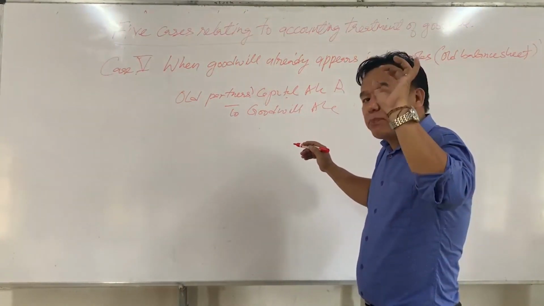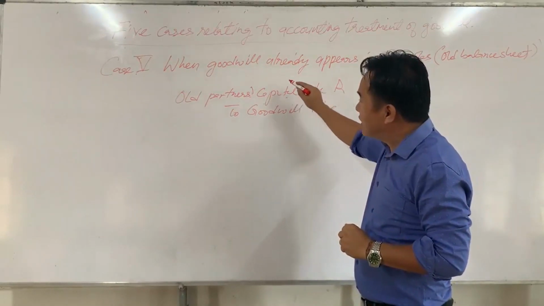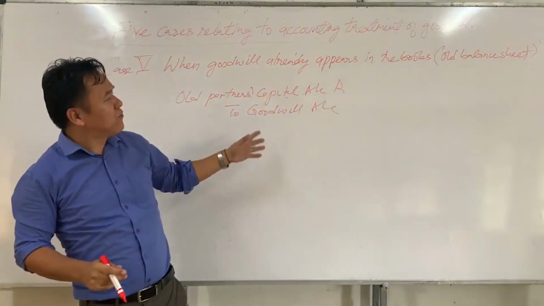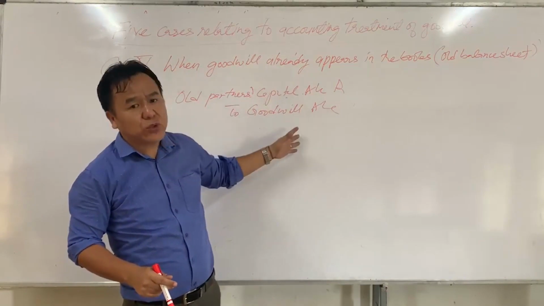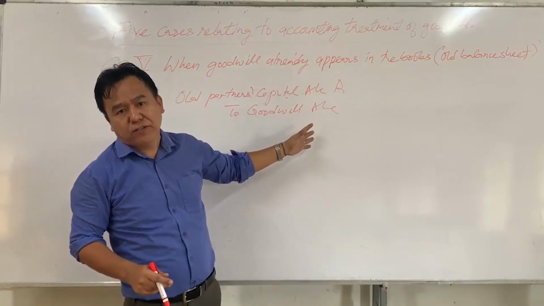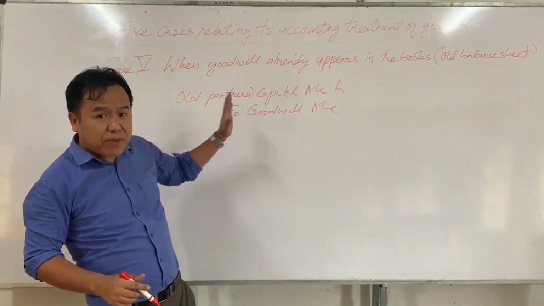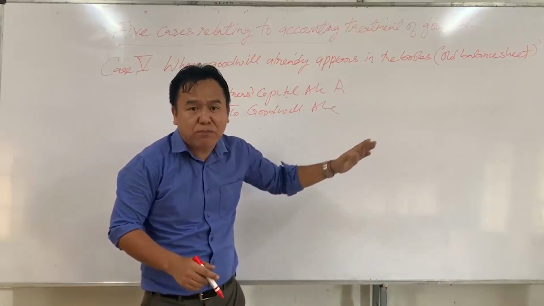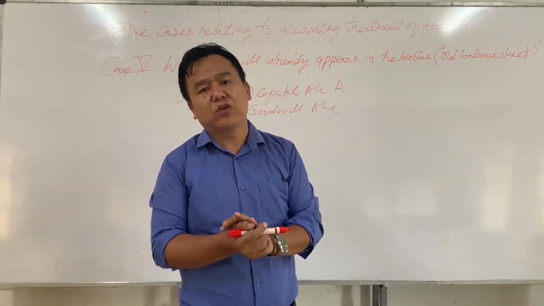Goodwill which appears in the old balance sheet should be written off among all partners in the old ratio. The reason why we write off such goodwill among all partners in their old ratio is because goodwill appearing in the old balance sheet at the time of admission of a partner is assumed as self-generated goodwill.